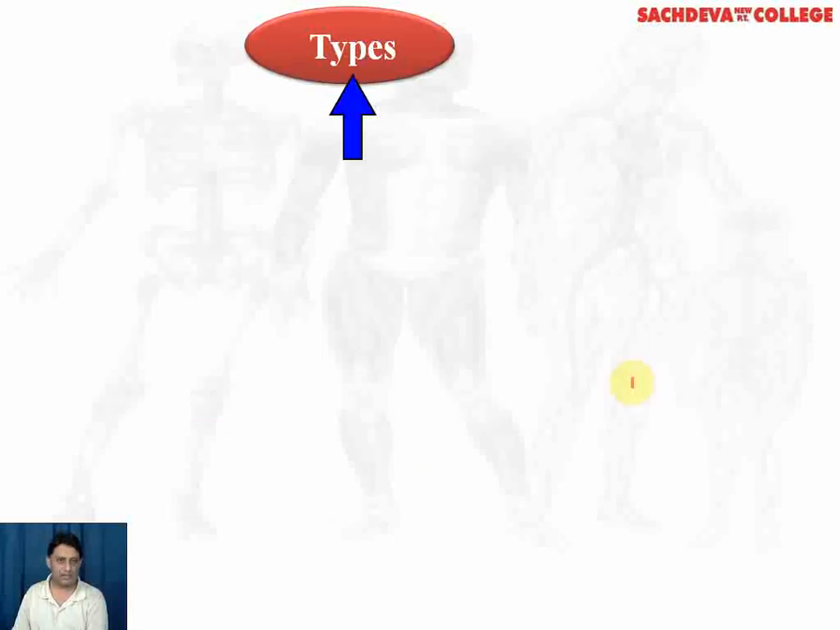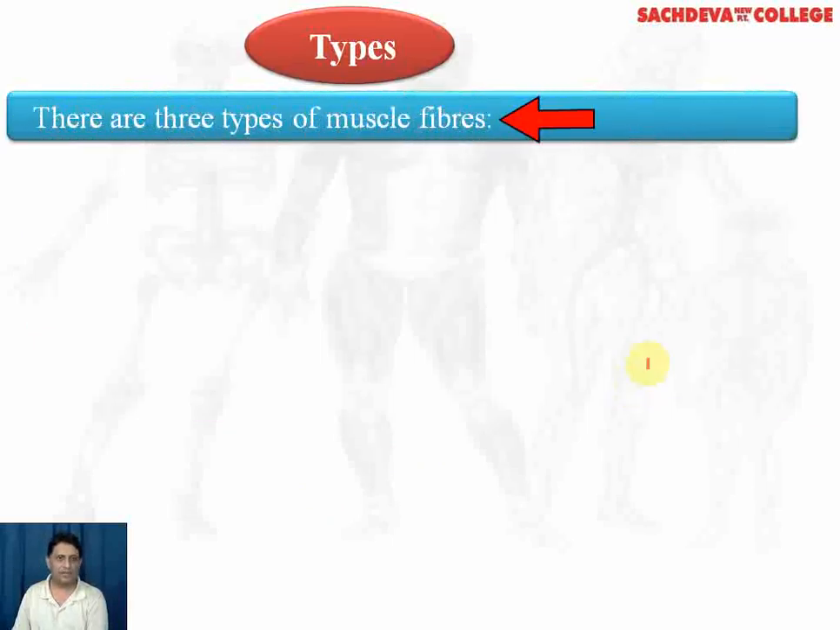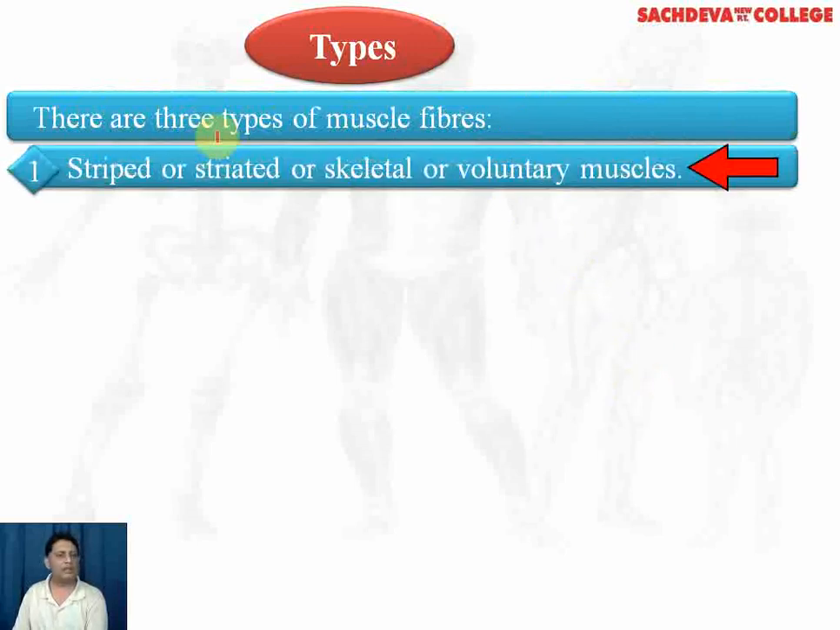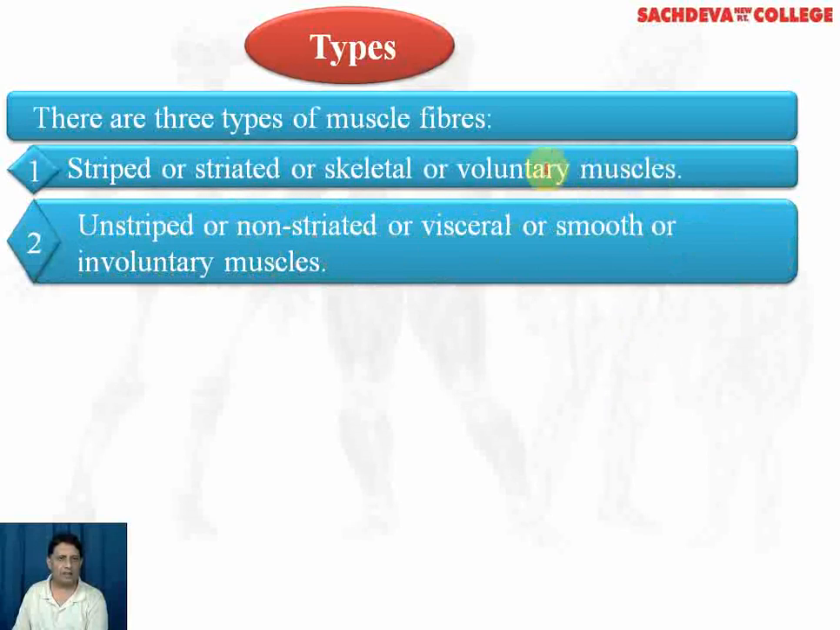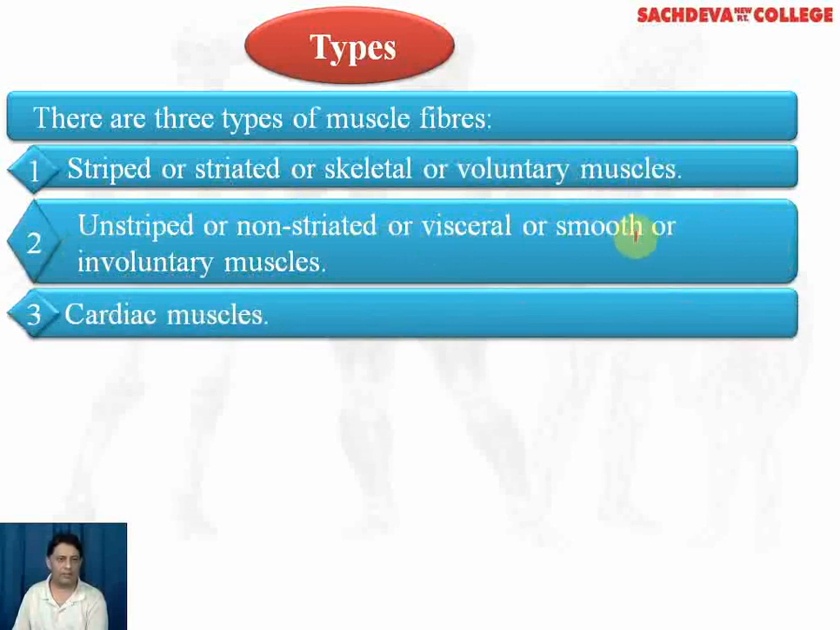Coming to types of muscles. There are three types of muscles. These are: number one, the striped or striated, skeletal or voluntary muscles. Number two, the unstriped or non-striated, or visceral, smooth or involuntary muscles. And number three, the most important of them all, the cardiac muscles.